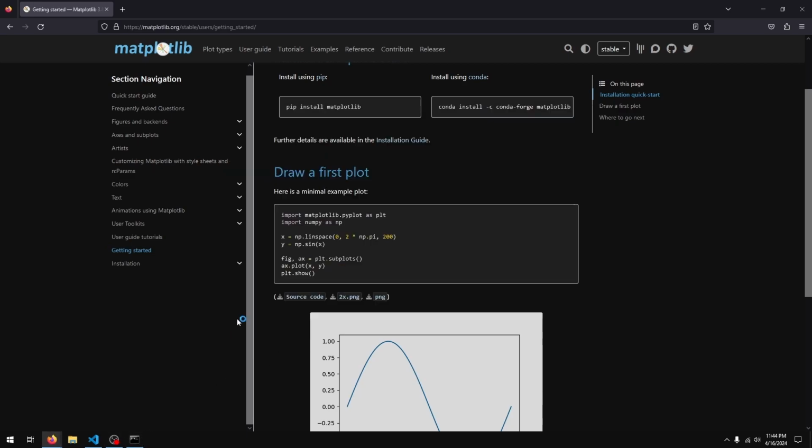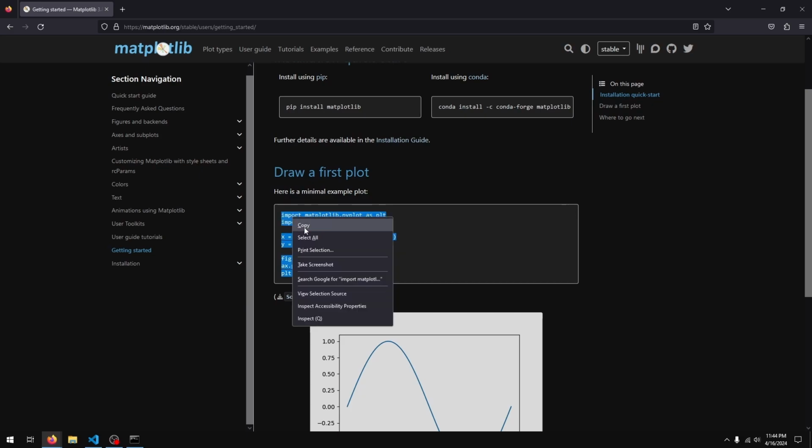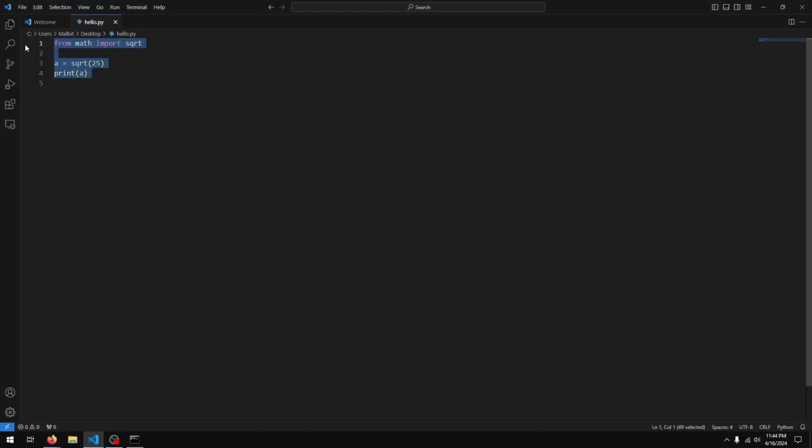Once this is done, okay, it's done. I'll just copy this code for simplicity. You see, we are importing matplotlib. We are also importing something called NumPy. That's another library quite heavily used in the data science and data analytics space. We have some code here, and then this is just using some functions in the matplotlib library. So this np is using something in the NumPy library, and this bit is using something from the matplotlib library.